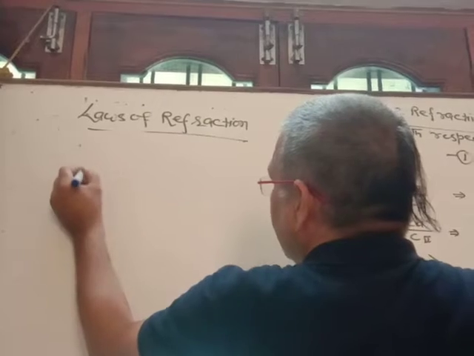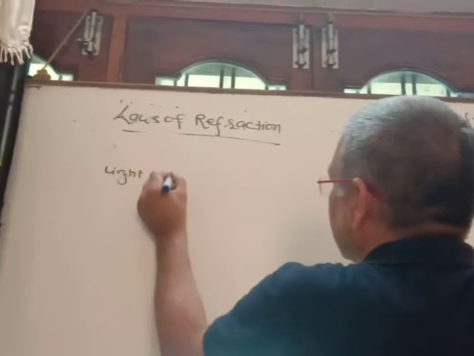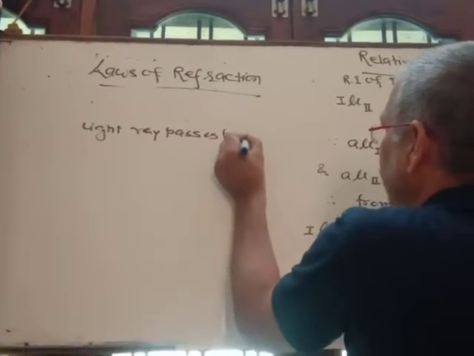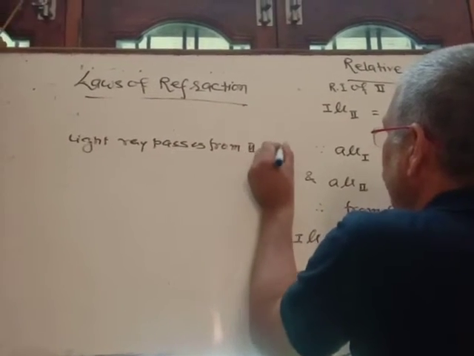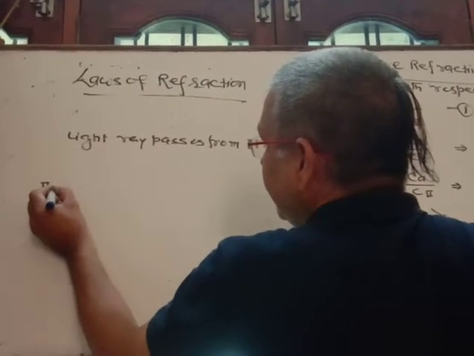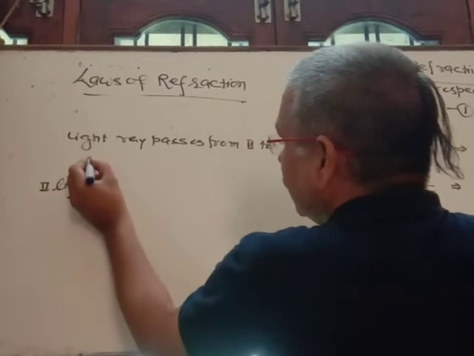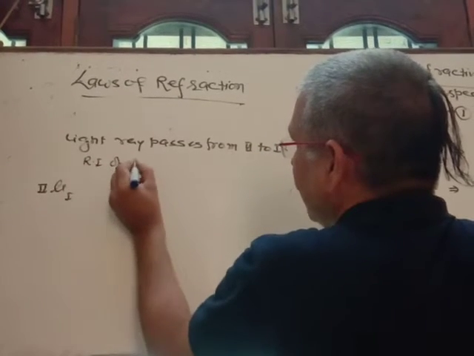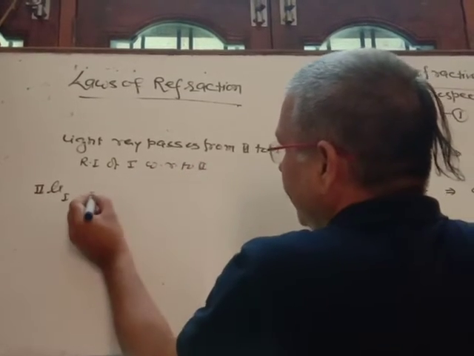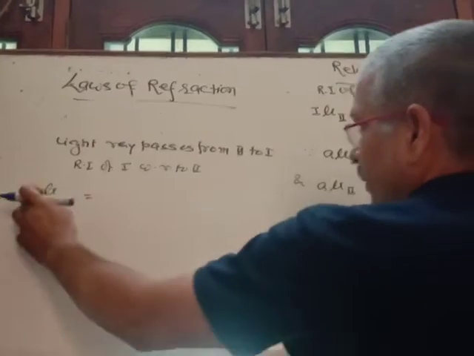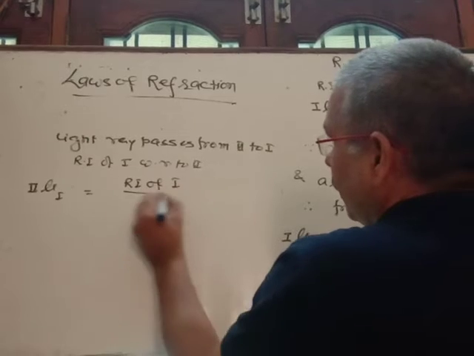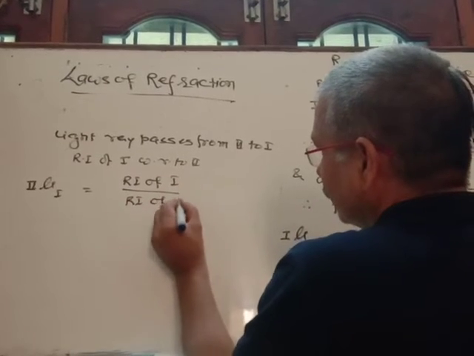If light passes from second to first, you may write second mu first, and it is called the refractive index of the first with respect to the second. It is equal to the refractive index of the first upon the refractive index of the second.